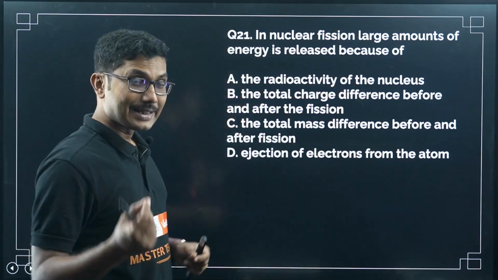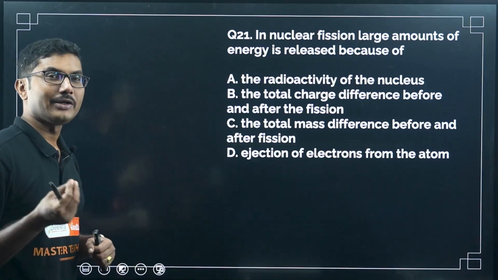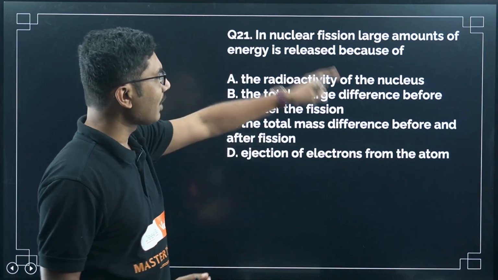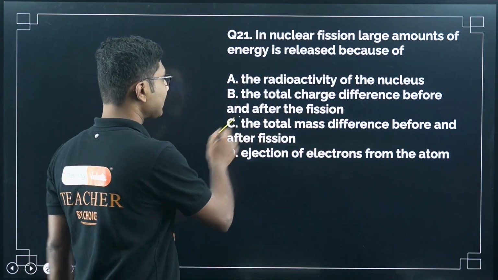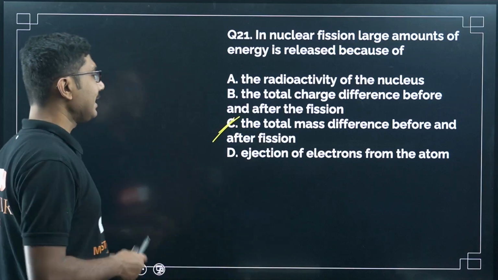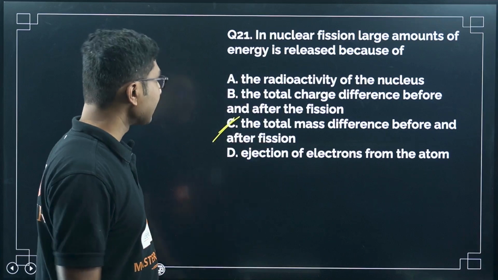Why is it happening? Because mass is getting destroyed, and that mass is getting converted into energy. We have discussed that, right? The total mass difference before and after fission is the source of the energy. So this is basically the source of the energy. The rest of the options are just distractors.